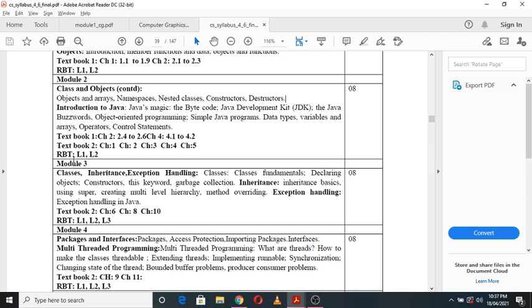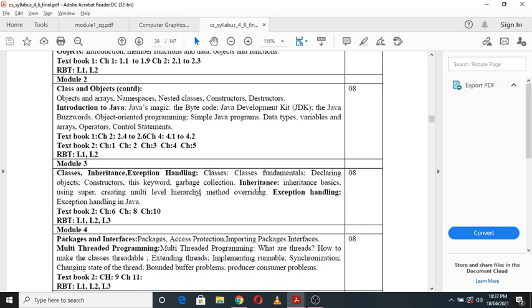Then in module 3, you are going to study Java classes, inheritance, and exception handling. So here we are going to study classes in Java, then class fundamentals, then declaring objects, that is how to declare objects in Java programs, then constructors, then the this keyword, right?